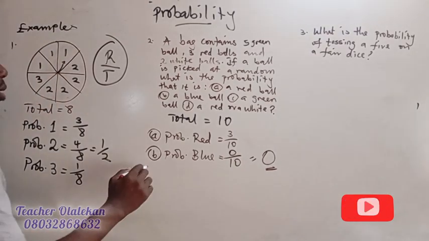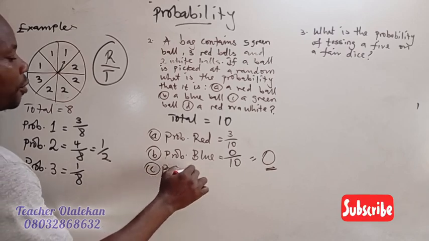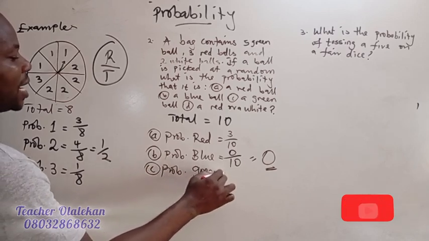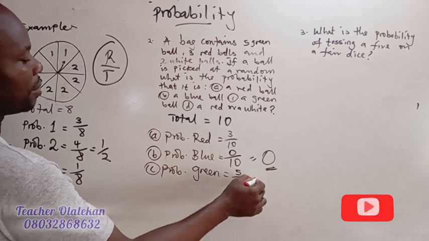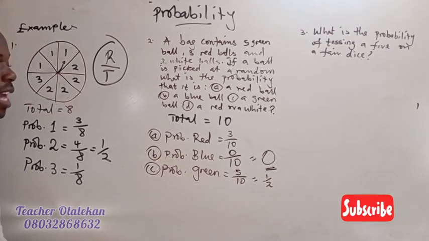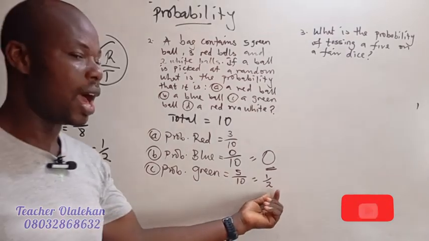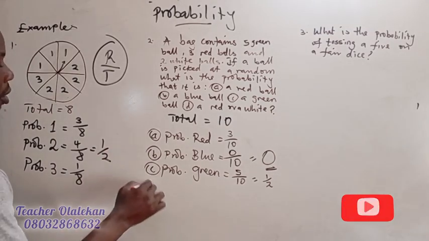Right? So C, probability of green. How many greens are there? 5. That's 5 over 10. That becomes 1 over 2. So the probability of getting a green ball is 1 over 2.